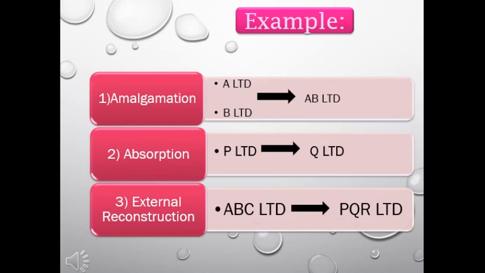So we saw three different ways of amalgamation. Here first is amalgamation, second one is absorption, and third one is external reconstruction. Don't worry, all these three are same in accounting. Accounting treatment of all these three activities are same. But you should know the basic difference between them, fine? And it is very simple. So don't worry, I hope you guys are getting me.